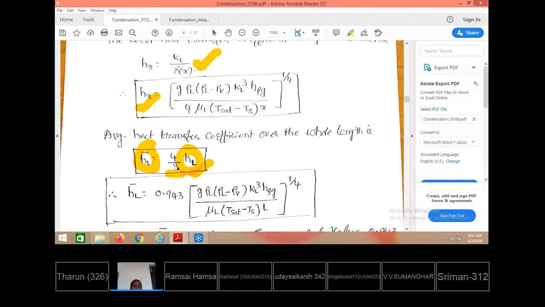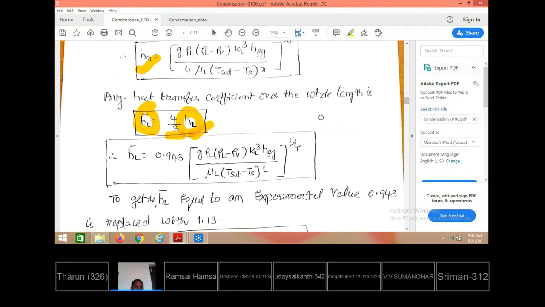Then to get the average heat transfer coefficient, we take 4 by 3 times the local heat transfer coefficient. From here, the average heat transfer coefficient is ultimately obtained as this. Whatever this local heat transfer coefficient is, it is replaced with 4 by 3 times the local heat transfer coefficient, and the average heat transfer coefficient is obtained like this.